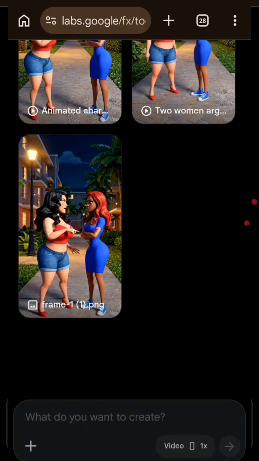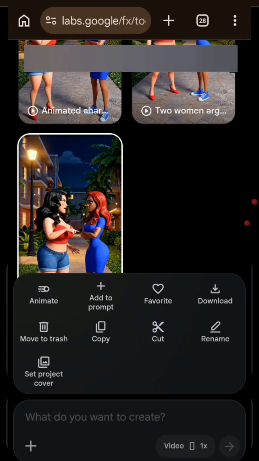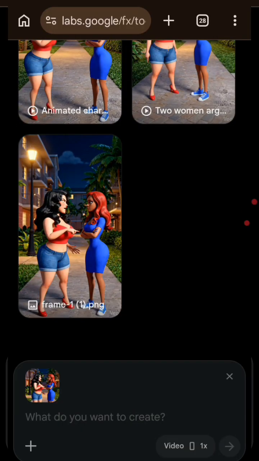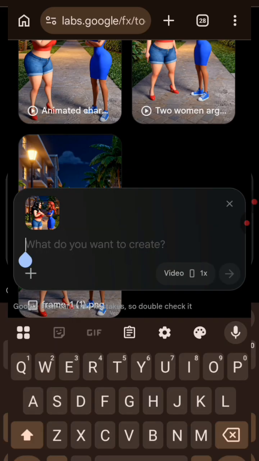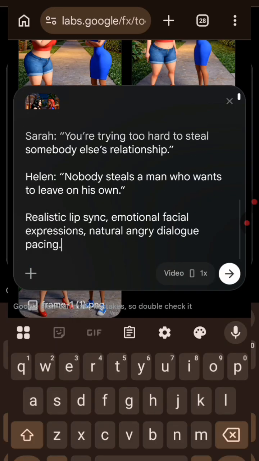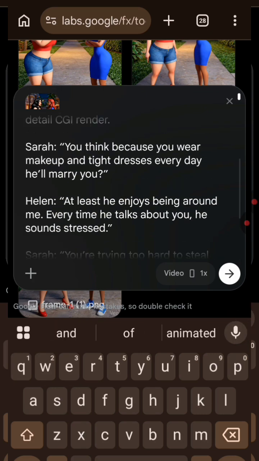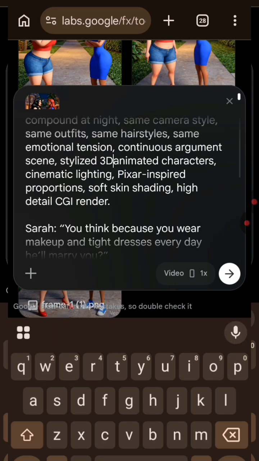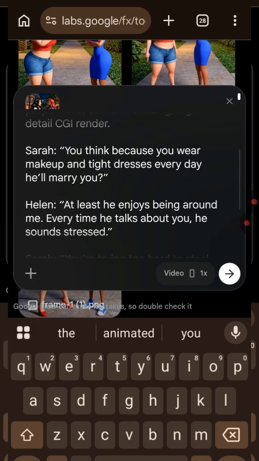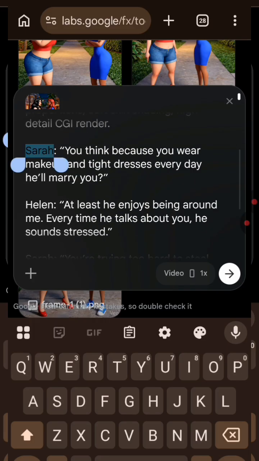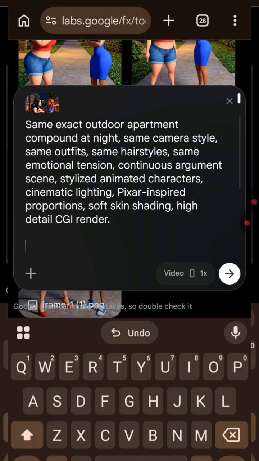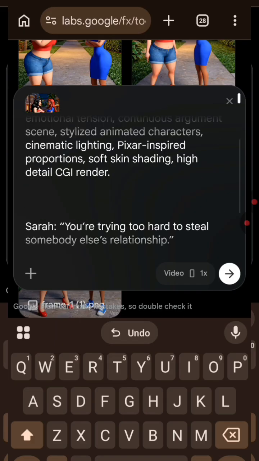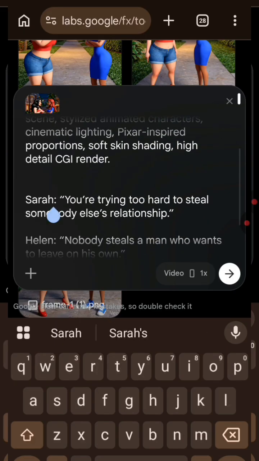So as usual, we're going to come here. We're going to press hard on this first image here. Click on Add to Prompt. Then paste the scene 2, because we're not done with the scene 2 conversation. Here I wrote pizza style, so I'm going to do that. Up here, I removed the 3D, so I'm going to do that. This first conversation has been said already, so I'm going to take that out so that we can have the second conversation. And then, as usual, who is Sarah?